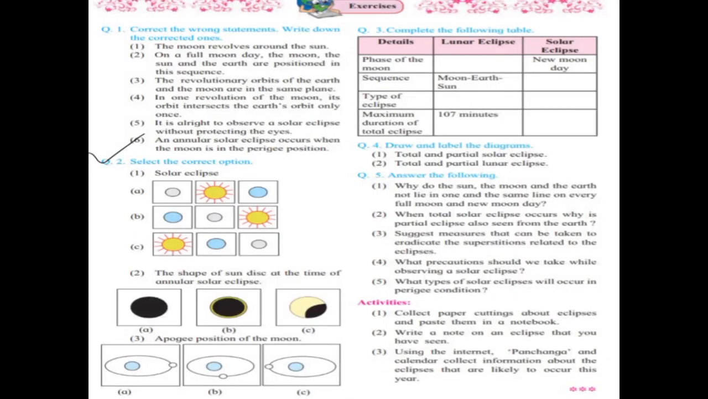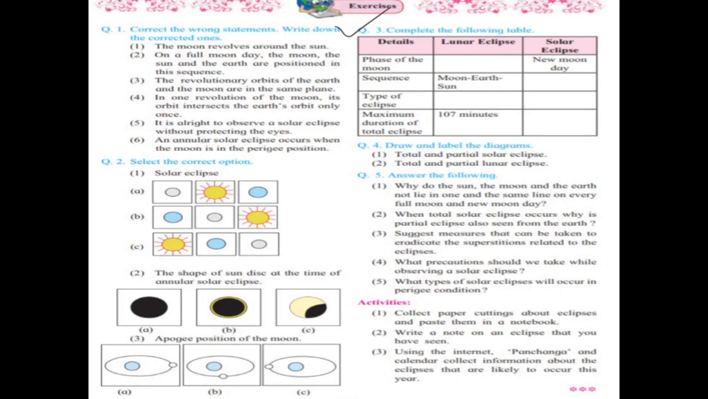Select the correct option. Solar eclipse. Diagrams are given in 3 options. Only one option is correct. Option B is correct. The shape of sun disk at the time of annular solar eclipse. Diagrams are given in 3 options. Only one option is correct. Option B diagram is correct. Apogee position of the moon. Option A diagram is correct.